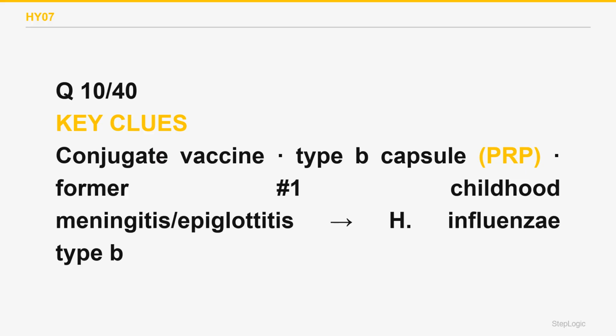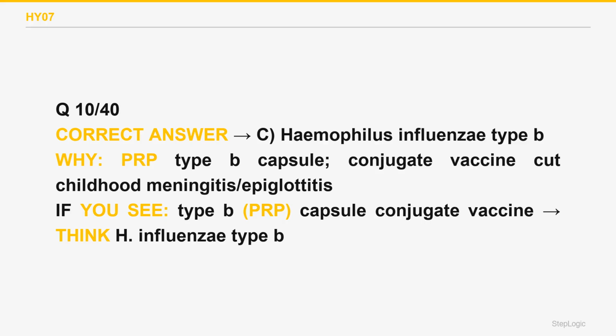Haemophilus influenzae type B was historically the top cause of childhood bacterial meningitis and epiglottitis. Its virulence comes from the polyribosylribitol phosphate (PRP) type B capsule. The Hib conjugate vaccine links PRP to a protein so infants mount a strong response, and invasive disease has plummeted. The correct answer is C.